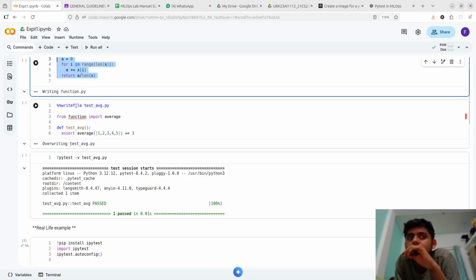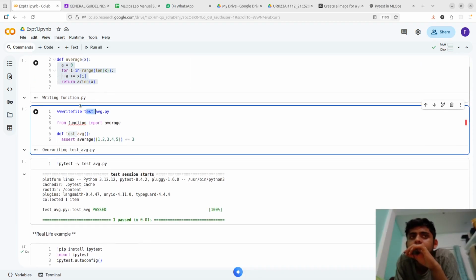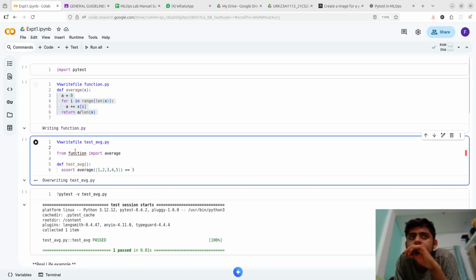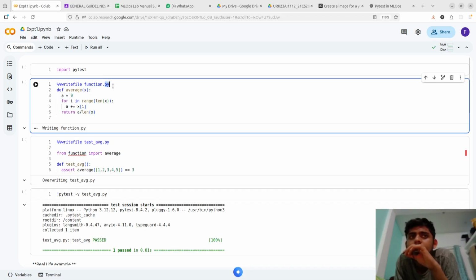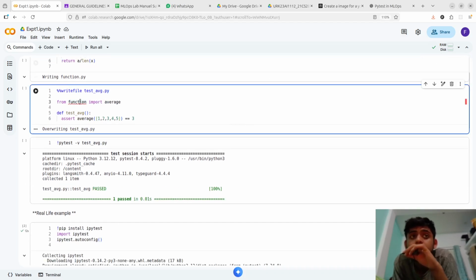I also write a file called test average, where we import average from functions. Where did this library come from? It came from function.py. I created this function.py library where we have a method of average, and this method is used over here.